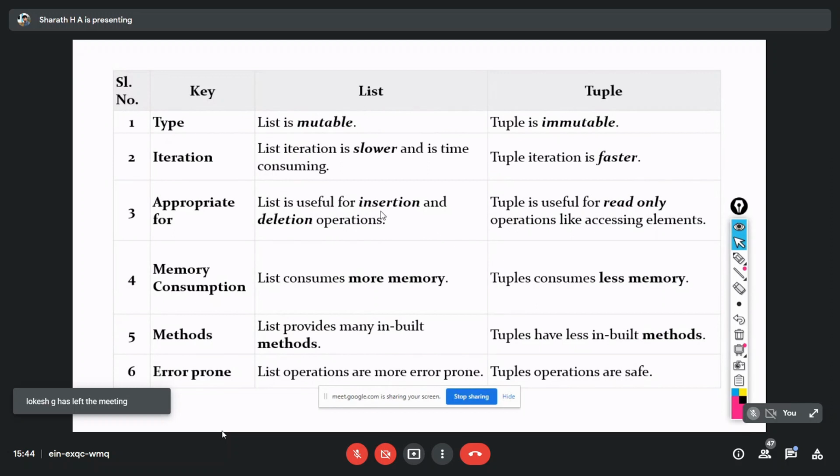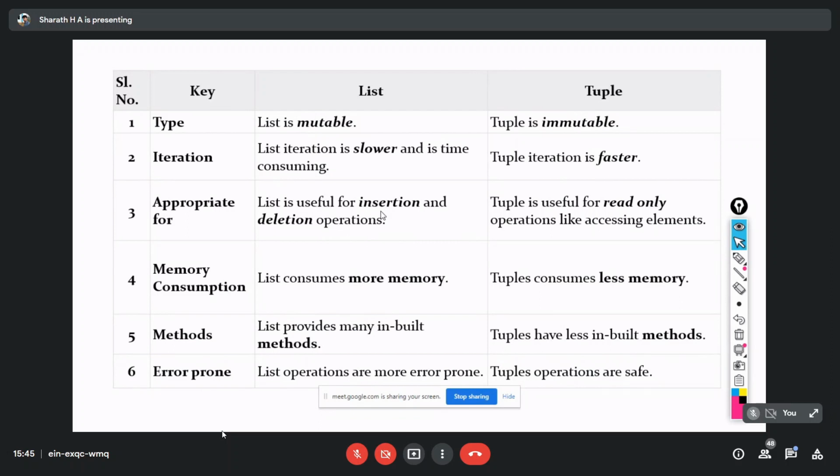Since it's unchangeable, wherever we need to do read-only operations, there we can choose tuples. As for memory consumption, a list occupies more memory than a tuple. Again, both have built-in methods. On a list, since we can modify the values, we have more methods which we can call.